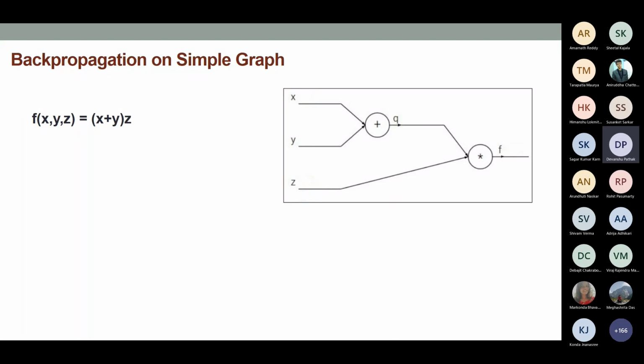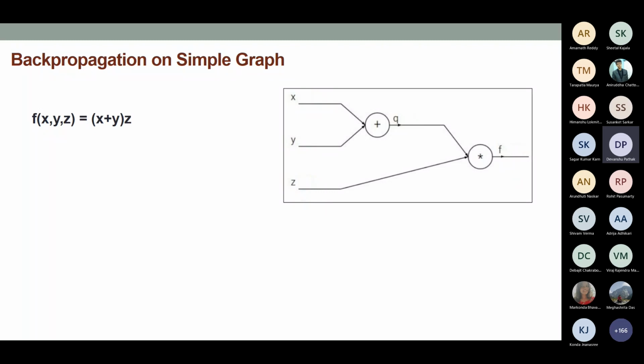We have x, y as the input, and then there is a node performing x plus y that produces some value called q, for instance. Then it goes into another node called star where z is coming in. You are combining this q and z, and you are finally producing f. So this is just a representation of this particular expression.